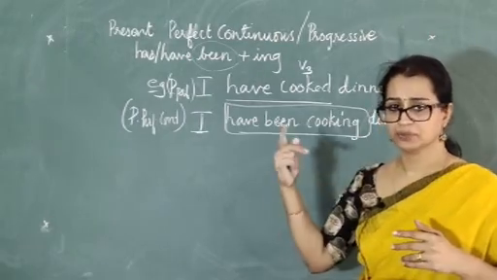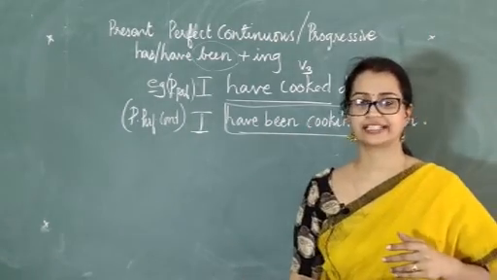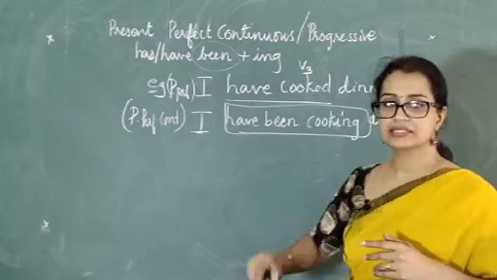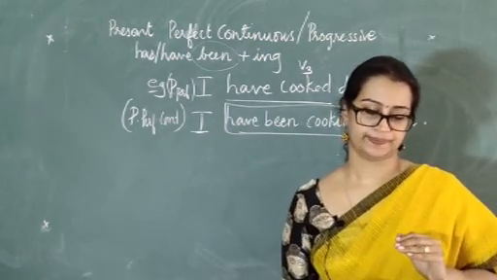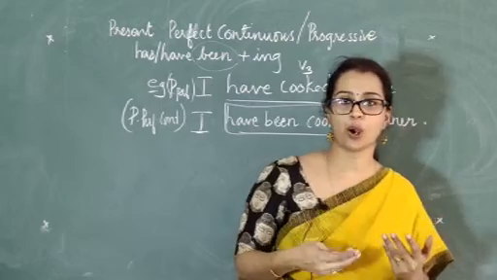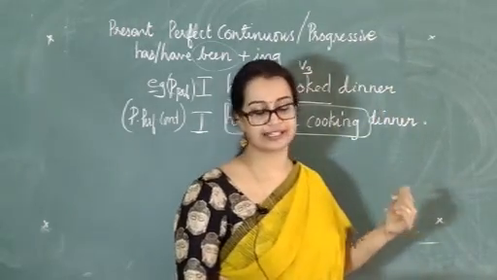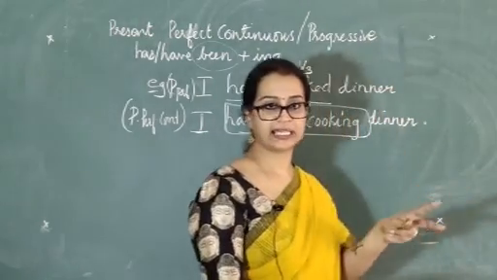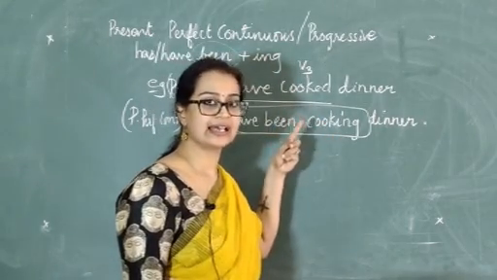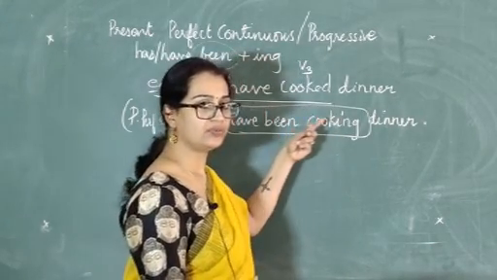Now let's do the present perfect continuous itself. So here it means that the action is over. Okay, so how do we form this verb? I told you the instance of forming the verb. Let me explain that in detail. I hope the sentences are clear to you and how you make them.